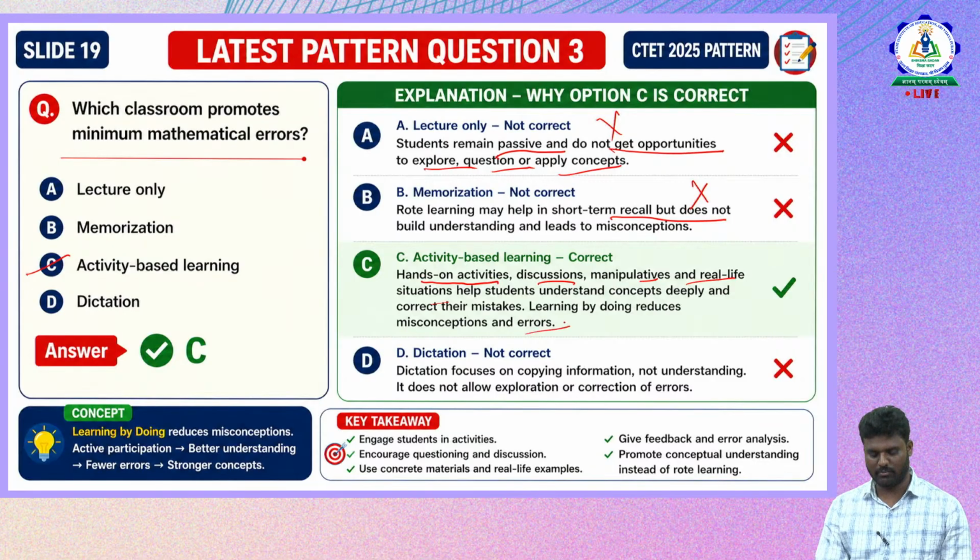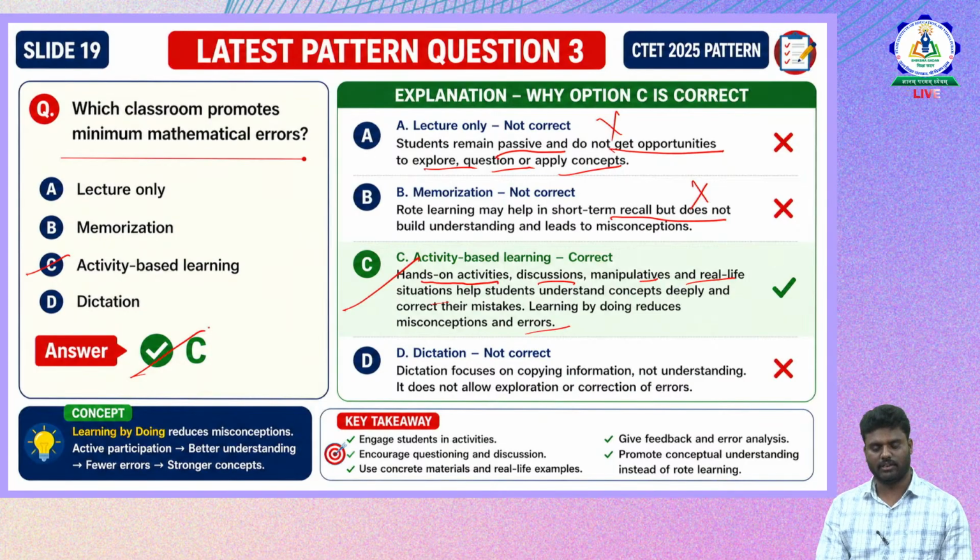Students interact with the activities, interact with peers and have discussions, and connect with real life situations, which gives a better understanding of the concept in a deeper manner. Once the child gets a deeper understanding, they try to reduce their mistakes. Therefore option C is the correct answer.